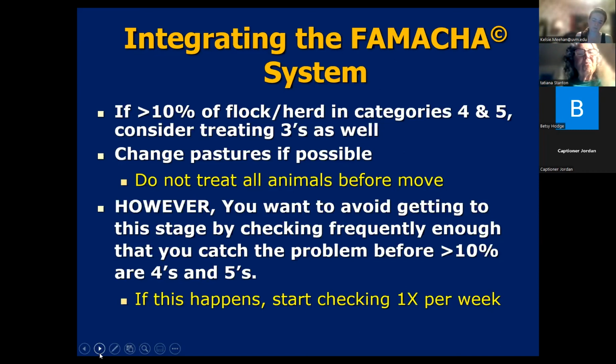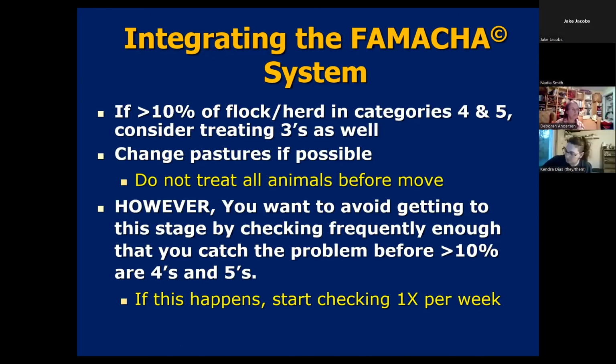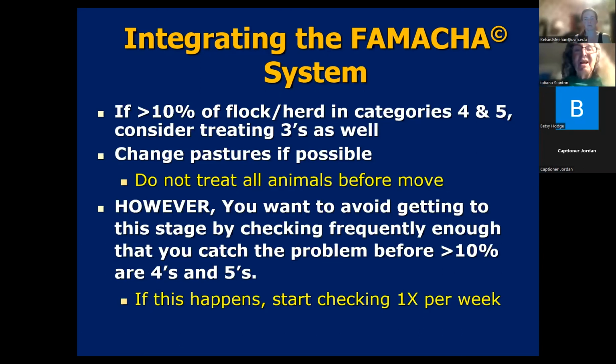And unfortunately, for most people, what we do is we look at a couple of animals and we say, oh, they look good. I don't need to look at everyone. Looking at everyone every 2 weeks is way too time consuming. And so you let it go 3 weeks or 4 weeks or 5 weeks until you suddenly realize that, oh my gosh, someone is really anemic or someone has a bottle jaw. And then you check everyone. And by that time, most of them are 4s, 5s and 3s, and you've defeated the purpose of FAMACHA. So I'm really serious when I say that, unfortunately, you do really need to be checking at least every 2 weeks during the grazing season. Okay. Next slide.